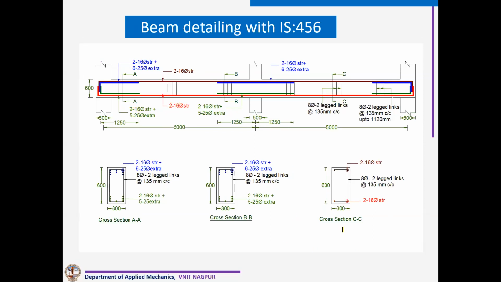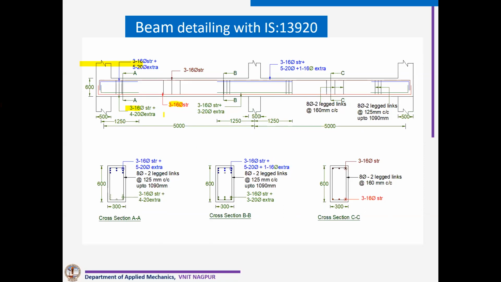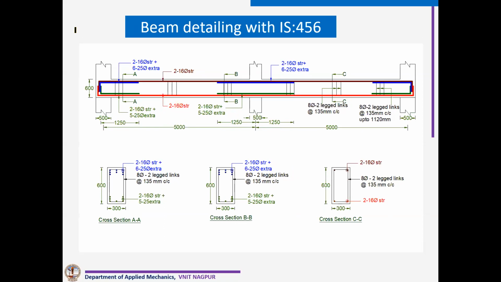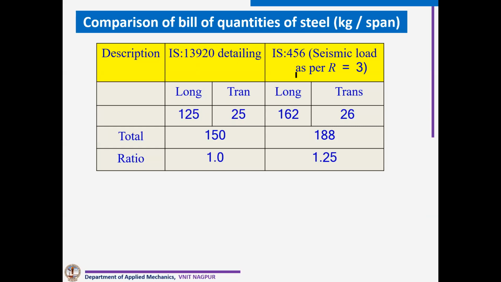This is another example, the same beam, but with IS 456. See here how much reinforcement is required at the top: 3-16 plus 5-20 dia bars. With IS 456, because here the R factor will be 3, you can see 2-16 dia bar and 6-25 mm dia bars. Much more steel is required when ignoring this particular code, as compared to considering this.